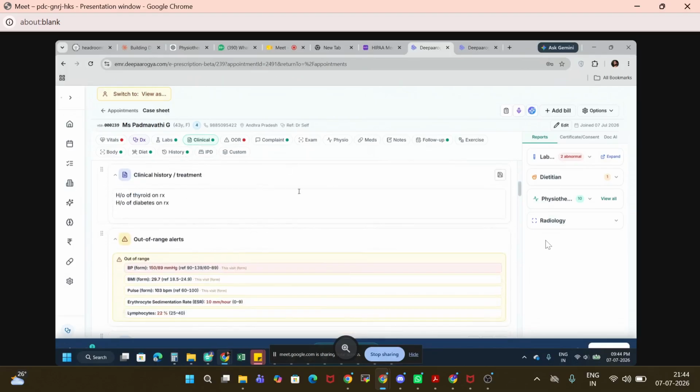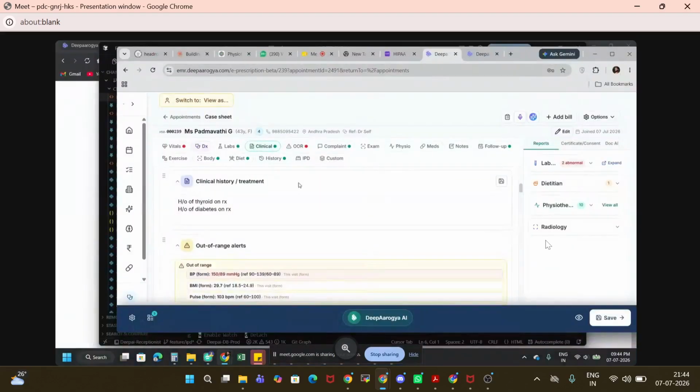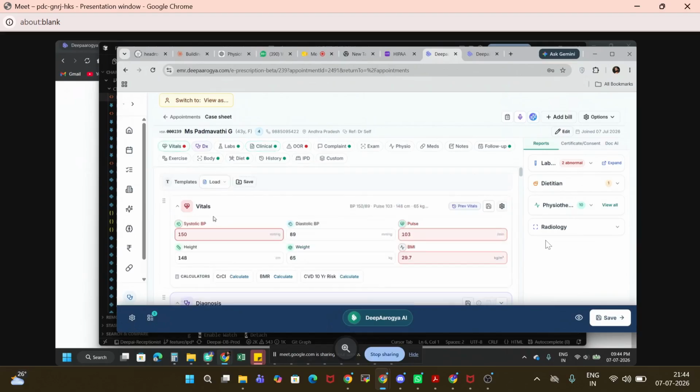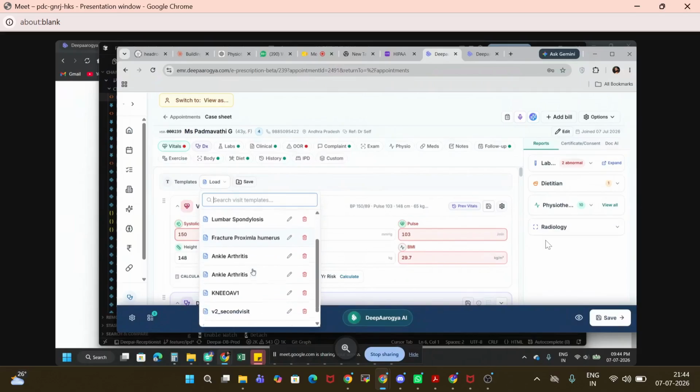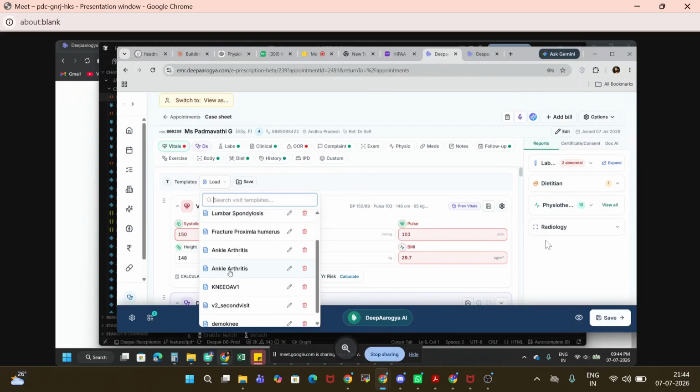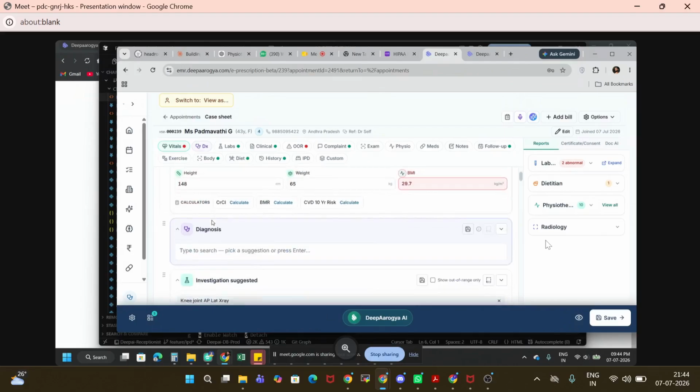This case sheet is basically designed to generate an e-prescription within one click. Here you can see we have already created different templates. This is the one for an orthopedic specialist, who has created different templates. So what they can do is simply select the template and everything will automatically pop up here.